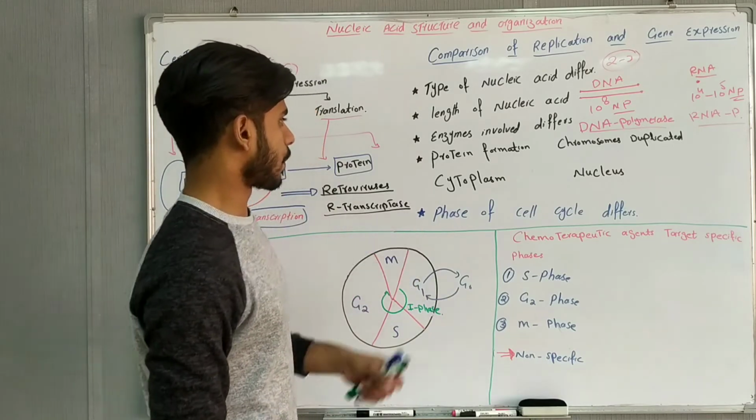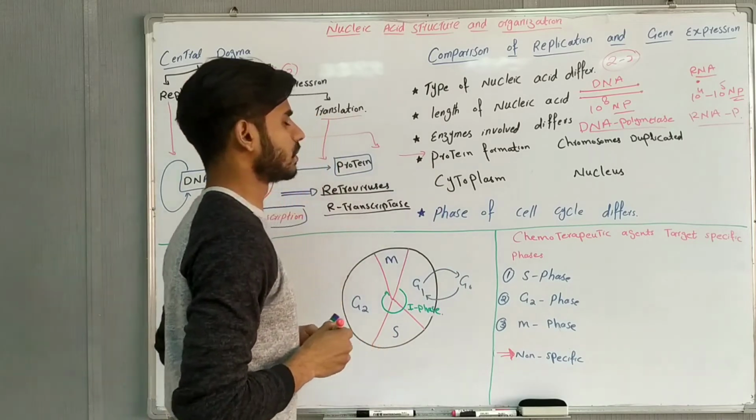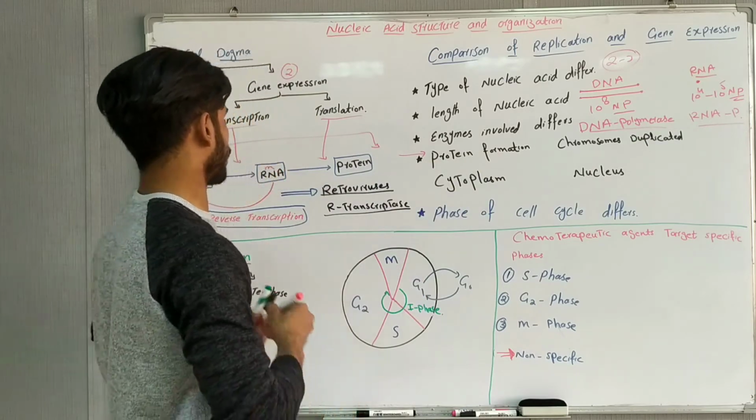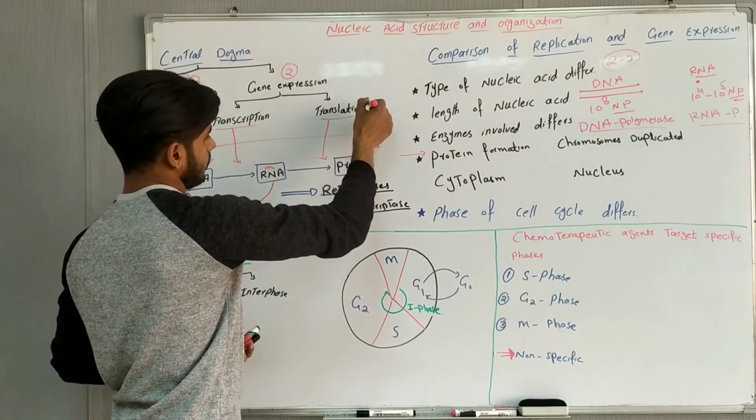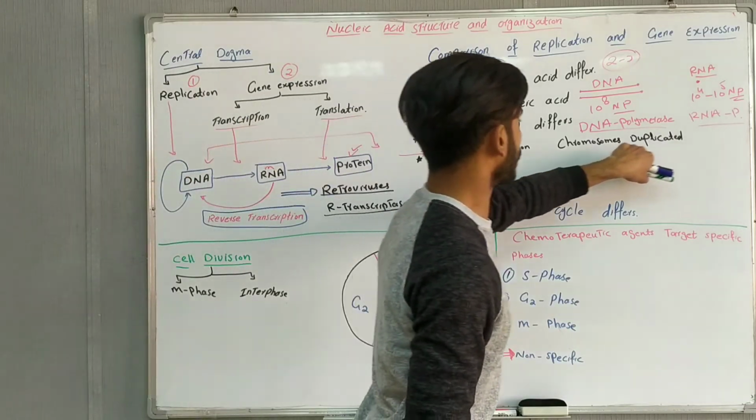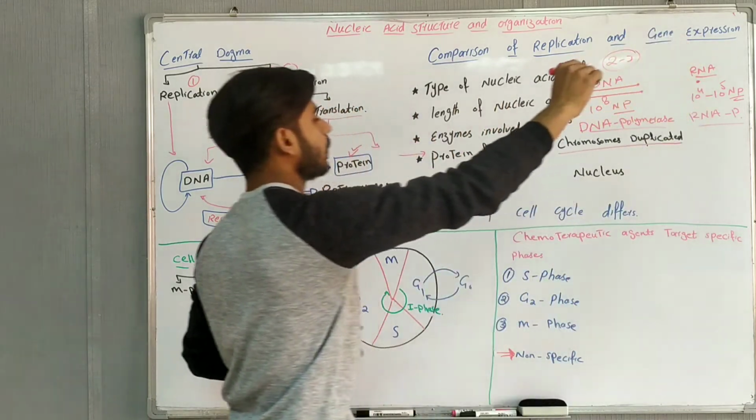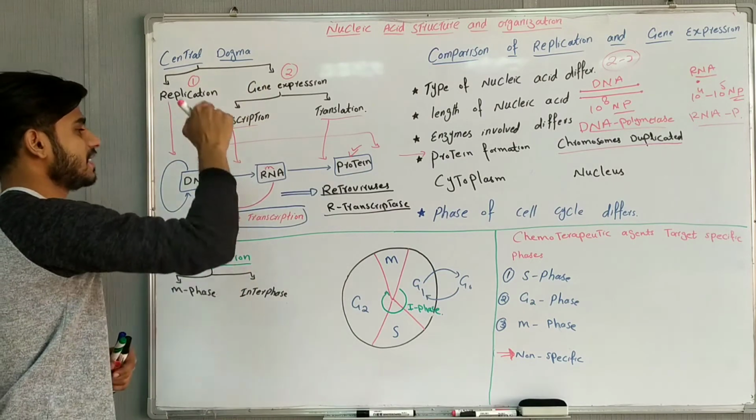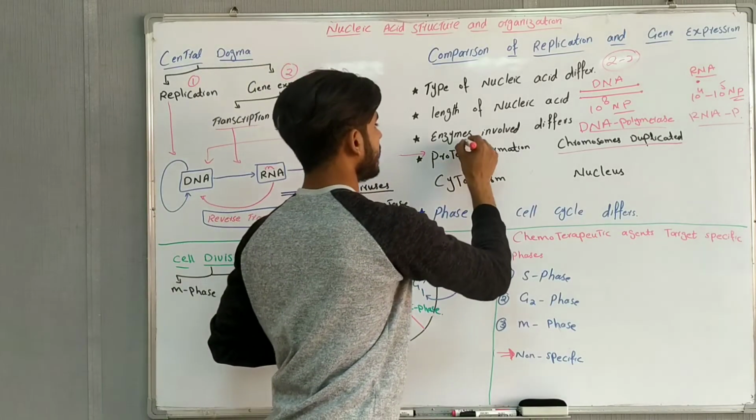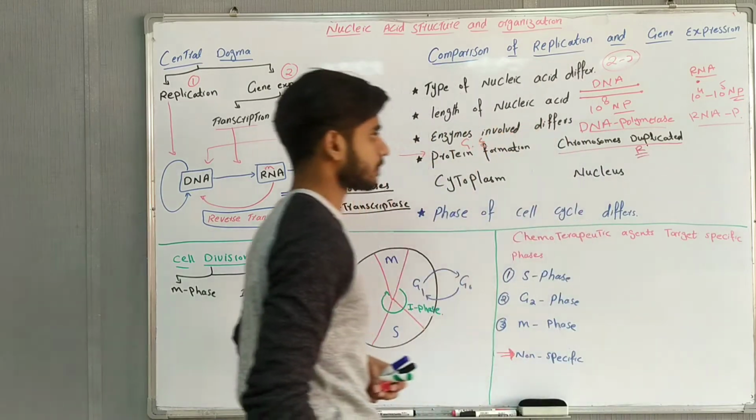And the next difference is protein formation. During gene expression we will produce proteins. What is the end product of gene expression? It is protein formation. And the end product of replication is duplicated chromosomes. So in this process chromosomes will be duplicated, but in gene expression the product is protein. Protein formation is involved in gene expression, but chromosome duplication is involved in the replication process.